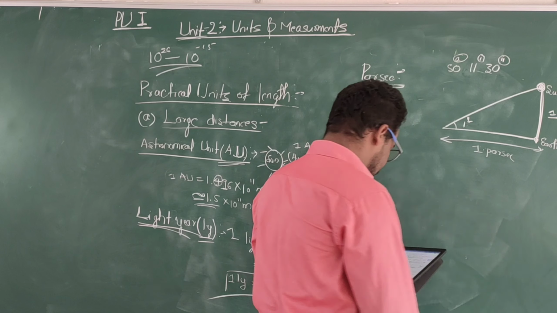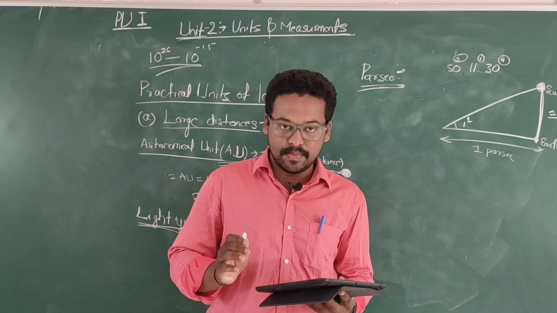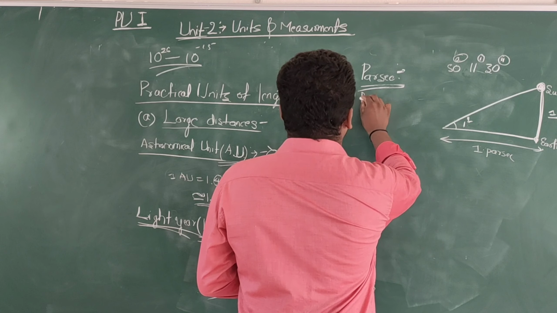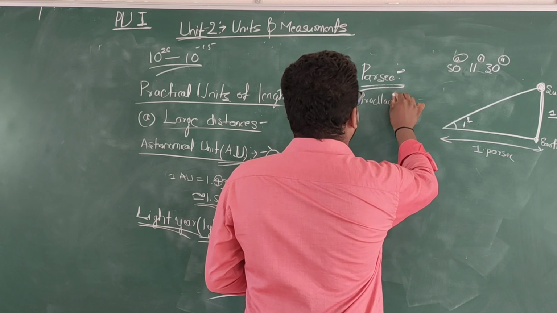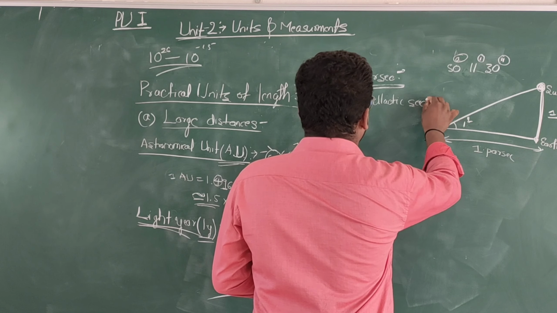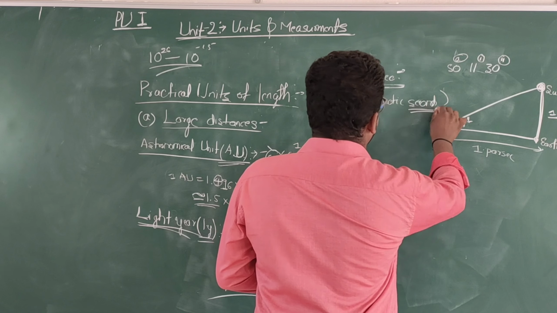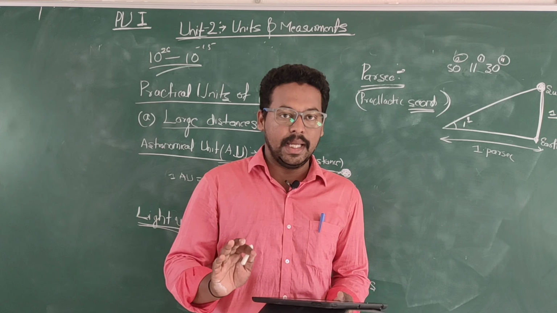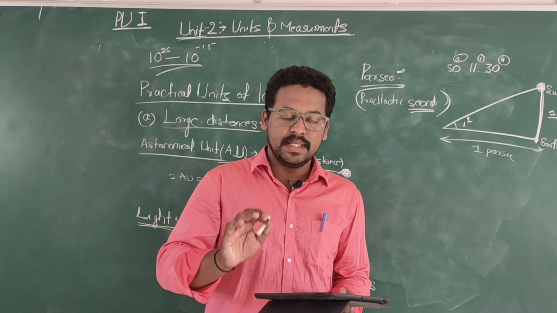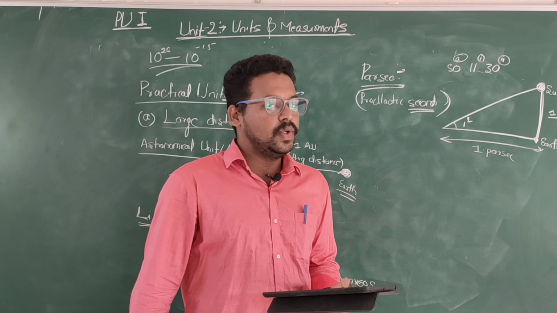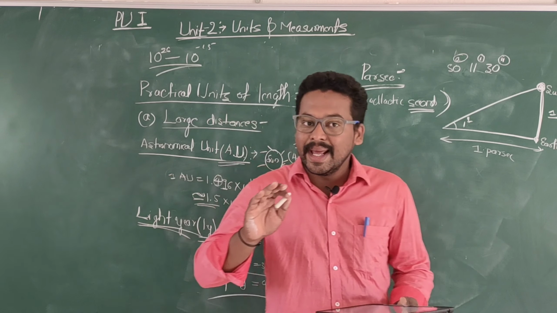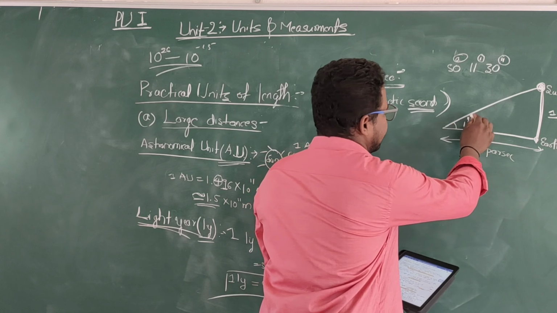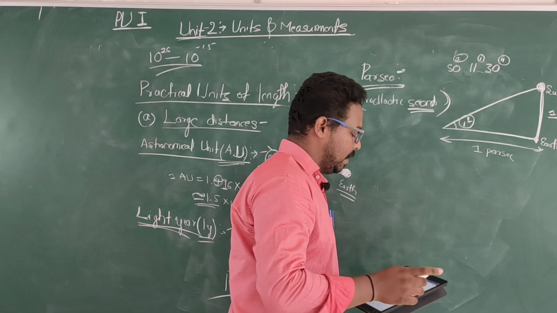You may be asked in the exam to define parsec or define parallactic second. This is also called the parallactic second. Don't get confused: here the second is not a unit of time, it is a unit of distance. Remember it like this: parallactic second means the angle subtended is 1 second. So this is the parallactic angle.